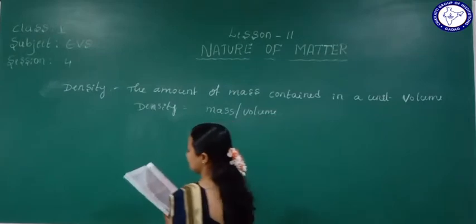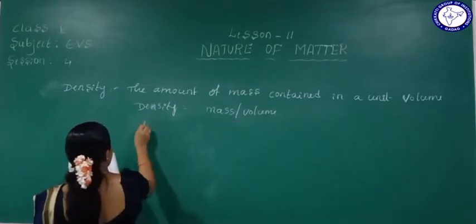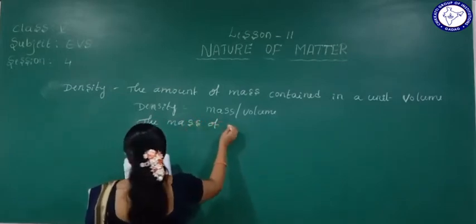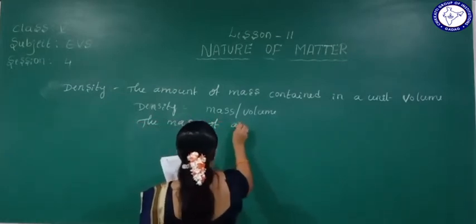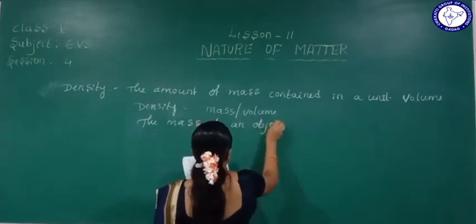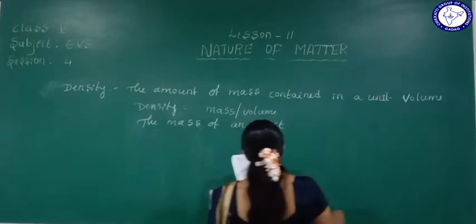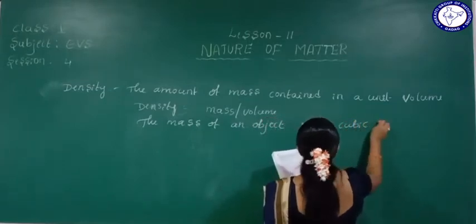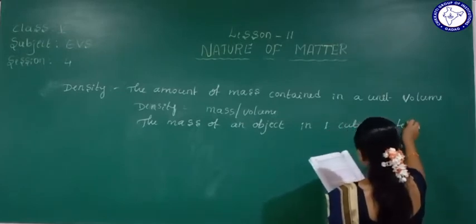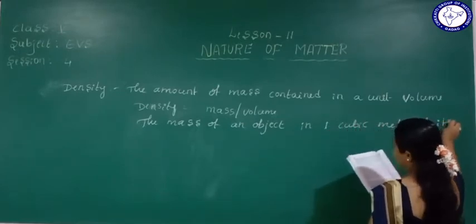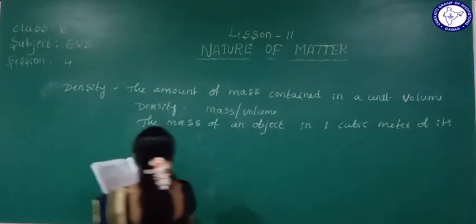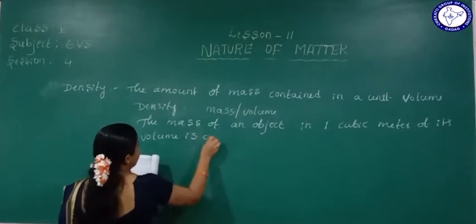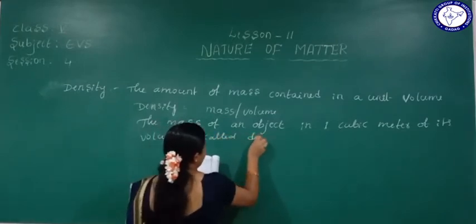The mass of an object in 1 cubic meter of its volume is called density.